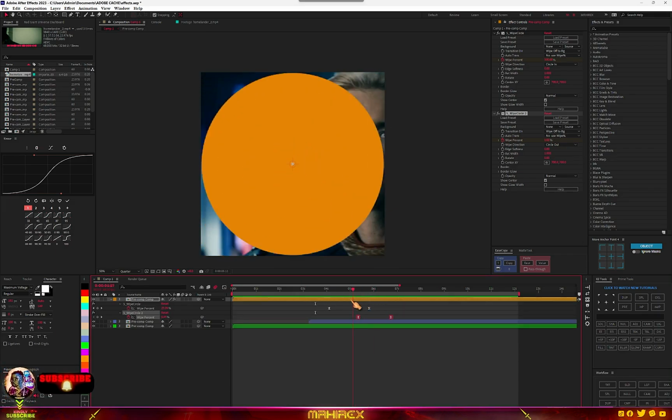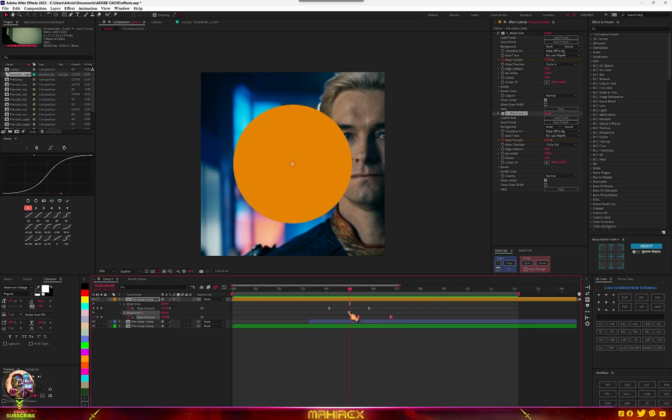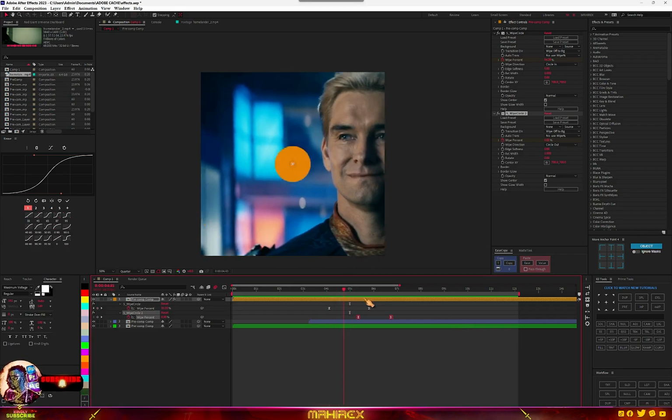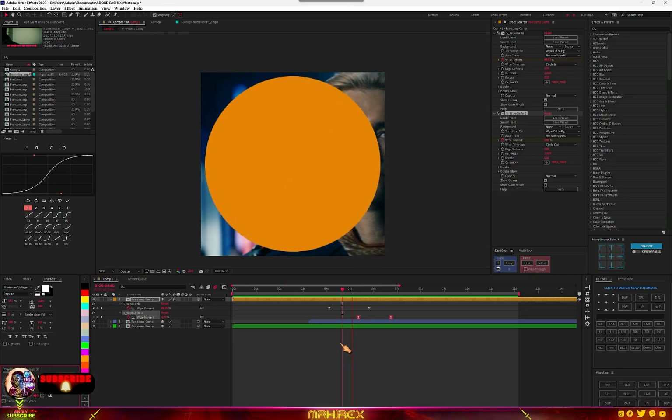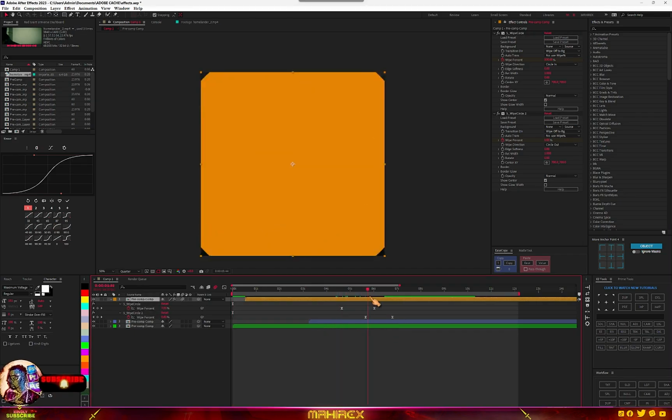This is what you can actually do with this. All you need to do is just add your timing to your graphs. If you want it to be fast, all you have to do is just bring your keyframes together.